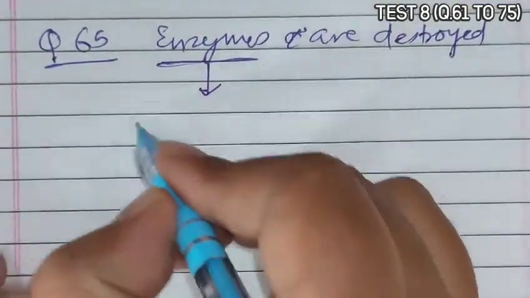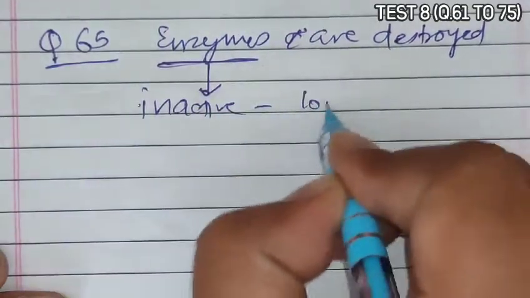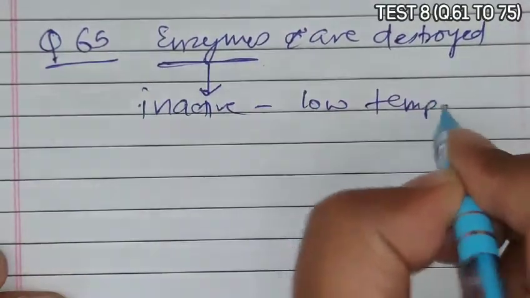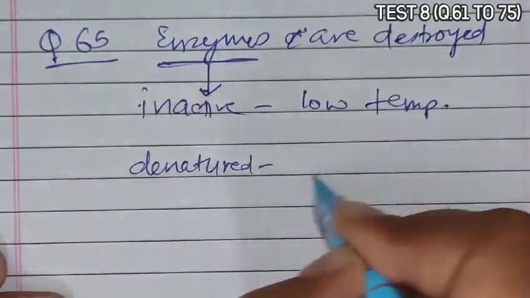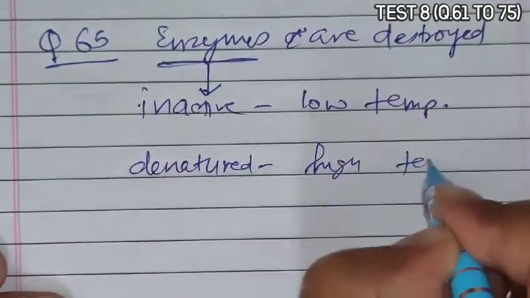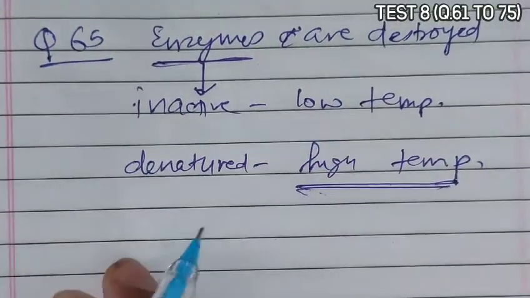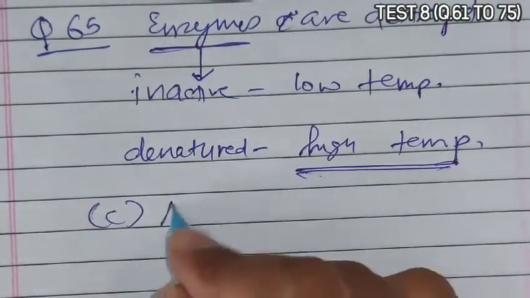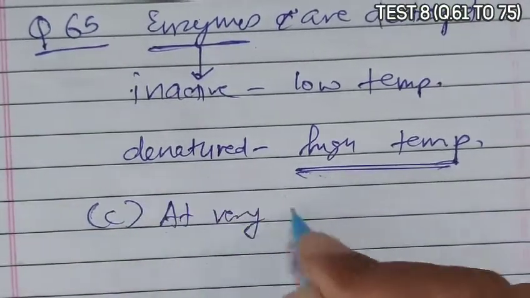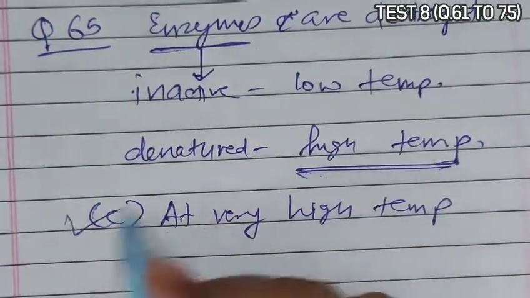Enzymes become inactive at low temperature and are denatured at high temperature, meaning they are destroyed at high temperature. So according to this, option C is given, at very high temperature. So that is the correct answer for question 65.